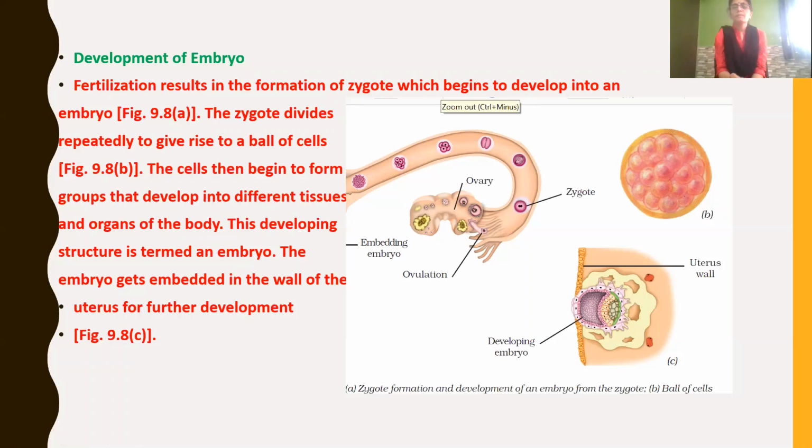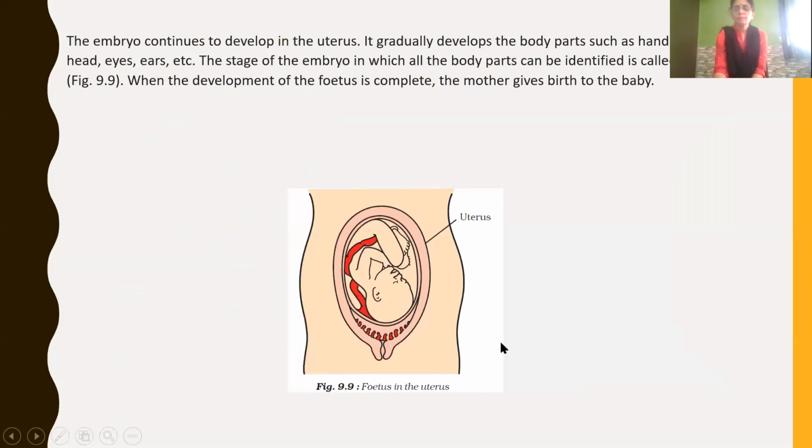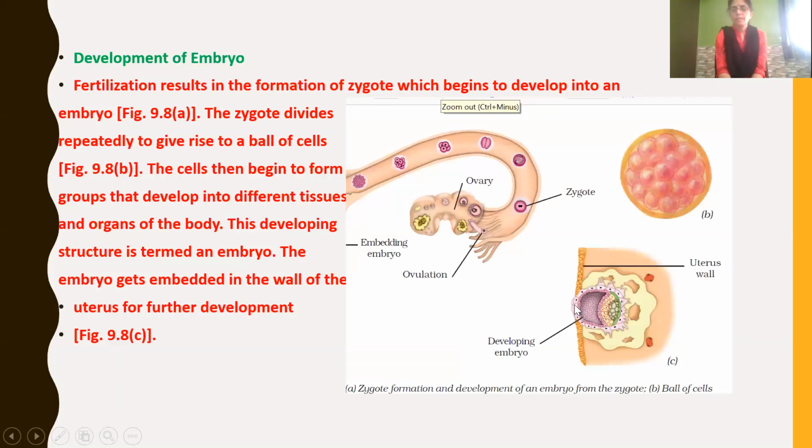Then the cells begin to group together and develop into different tissues. Then tissues group together to form organs of the body. Then organs group together to form organ systems. So it goes on. This developing structure is what we call the embryo. Then the embryo gets embedded, meaning it is fixed in the wall of the uterus for further development. See here, this is the wall of the uterus. It gets fixed and further development takes place.